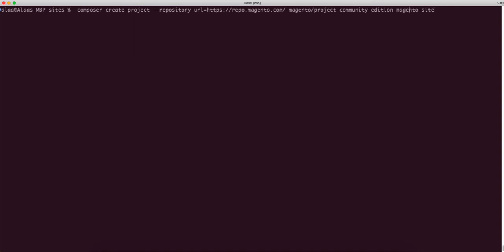This command will give us the recent or up-to-date version of Magento, but if we want to install a previous edition, we can just put equals here and say I want to go with 2.3.6. At the time I'm recording this video, Magento is up to version 2.3.6 or 2.4.1. So I'm going with 2.4.1. So I hit enter.